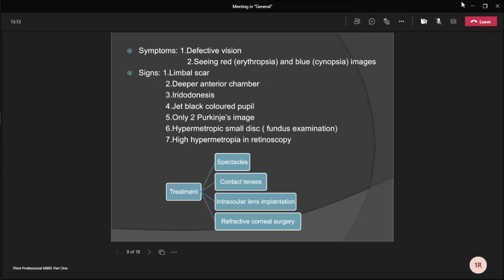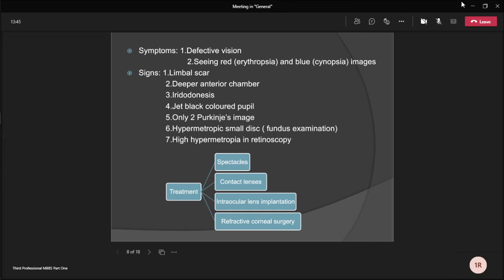Next is treatment. Treatment is done with spectacles, contact lens, intraocular lens implantation, and some refractive surgery. Spectacles have been the most commonly employed. Ideally, we give plus 10 diopter with cylindrical lenses for surgically induced astigmatism to correct the aphakia. And contact lens sometimes we give for high hypermetropia